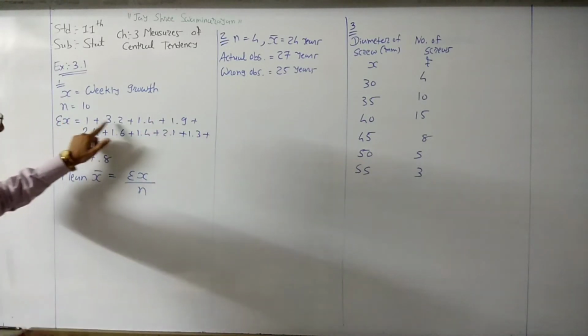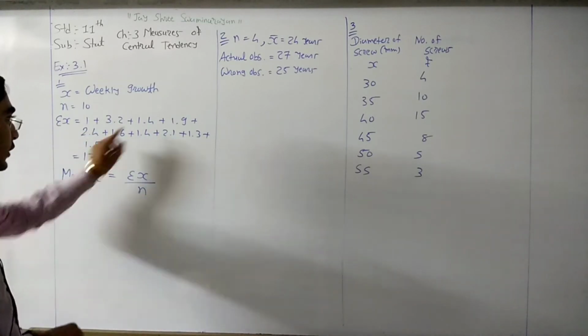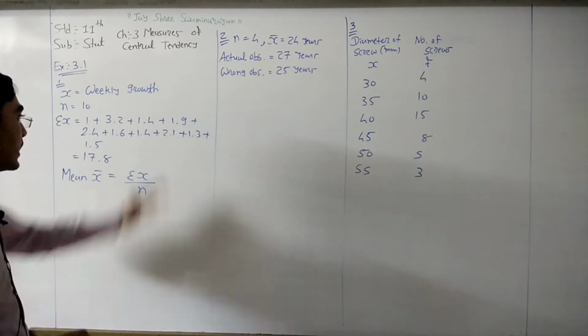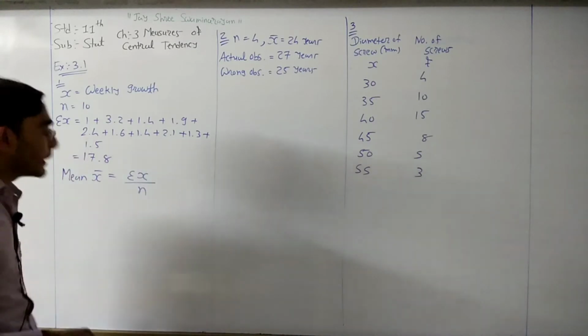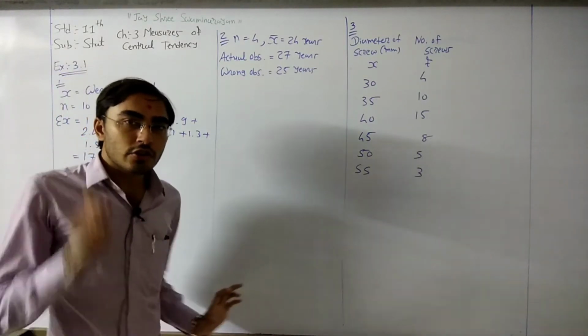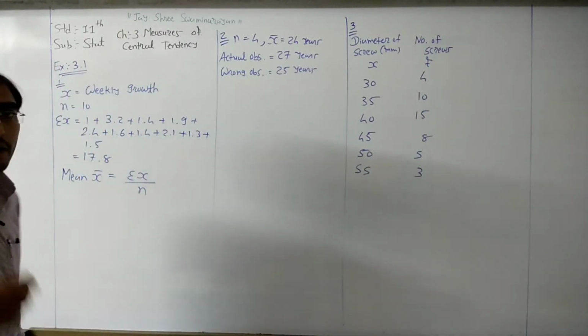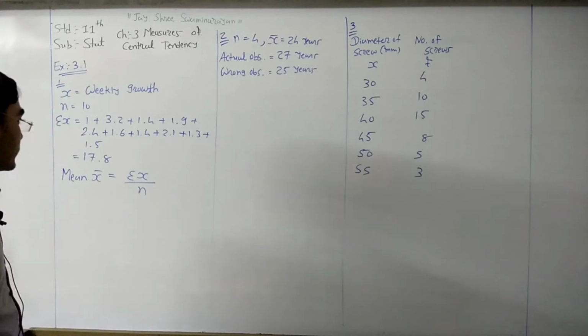So 1 plus 3.2 plus 1.4 plus 1.9 plus 2.4 plus 1.6 plus 1.4 plus 2.1 plus 1.3 plus 1.5. That means the sum of all the observations. Just use your calculator and find the addition. It is 17.8.